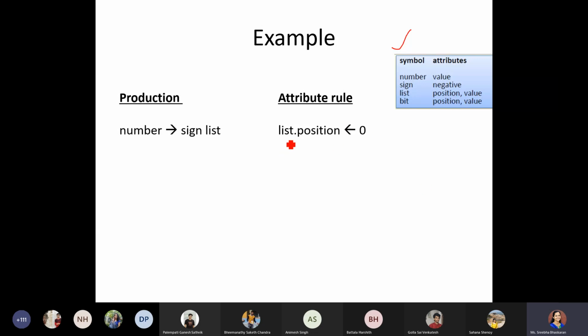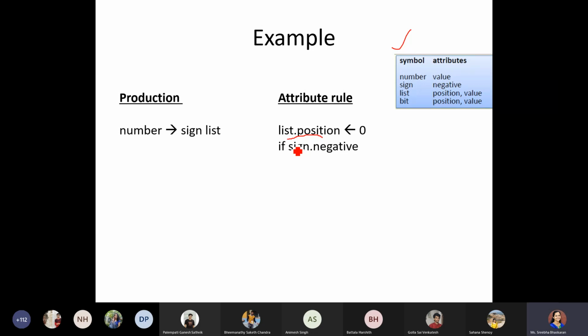How I have attributed it is like in C++ or Java, we are just maintaining it like objects. So list.position: position is our attribute, and list is the term, which could be a terminal or non-terminal. According to this, list is a non-terminal. So we can have attributes for terminals or for non-terminals.